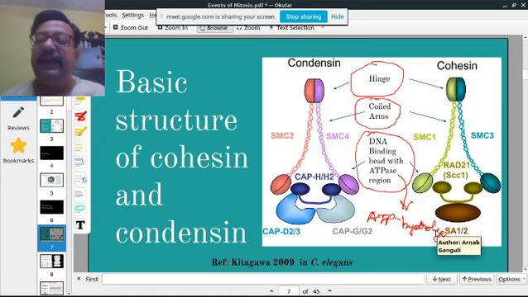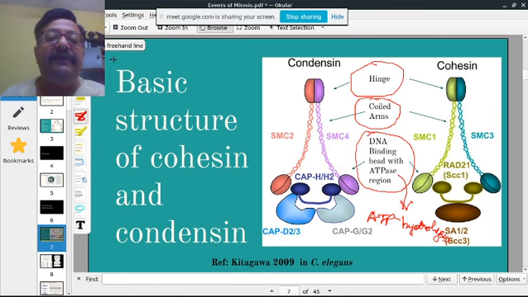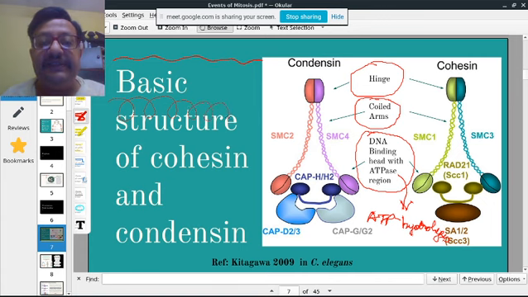So this ATP hydrolysis takes place so that energy is released. And the DNA binding head, essentially if I draw it like this, you have the straight strand of chromatin like this. What this condensin does is it makes it something like this.